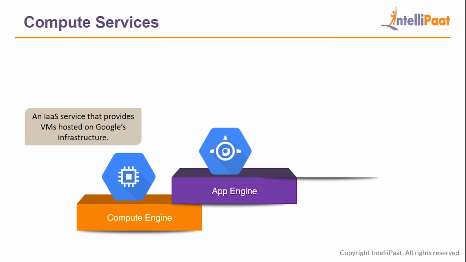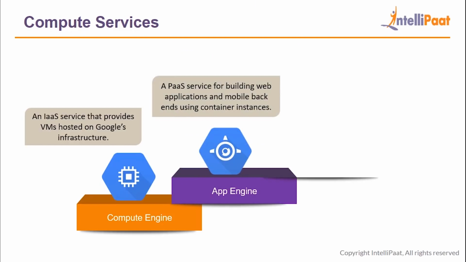Next comes App Engine, which is a platform as a service offering from Google Cloud. It's basically used for hosting and deploying your applications on Google Cloud Platform. So if you're using App Engine to deploy your application on Google Cloud, you won't be given any access to the operating system configurations or storage or the installation of the frameworks that you will need to deploy your application, because that will all be managed by Google Cloud itself. All you have to do is upload your application using App Engine and you'll be provided a link where your